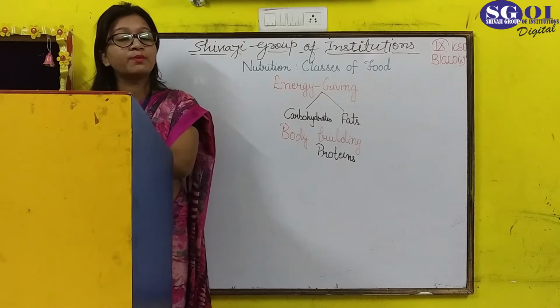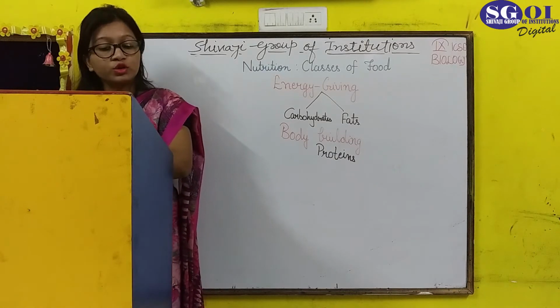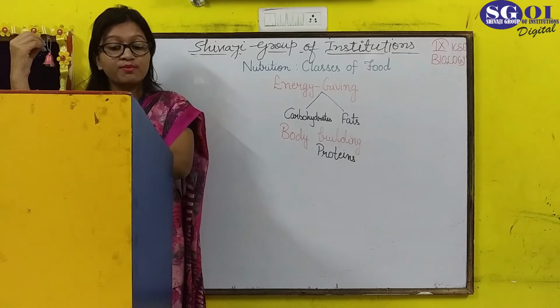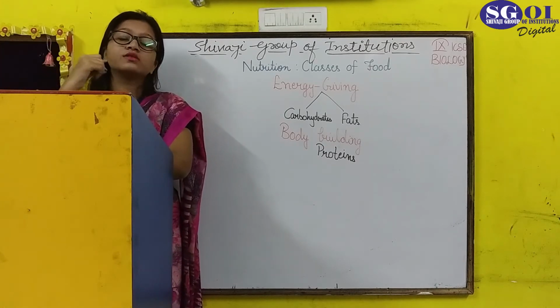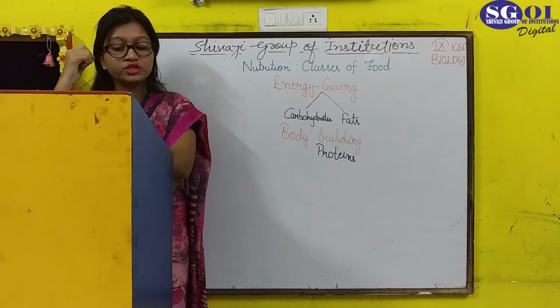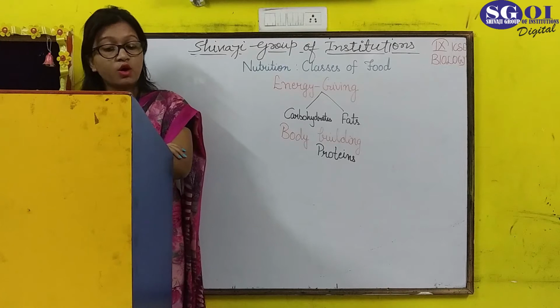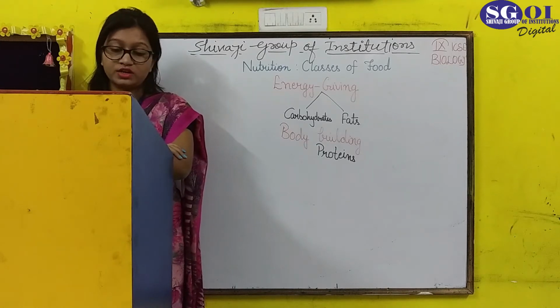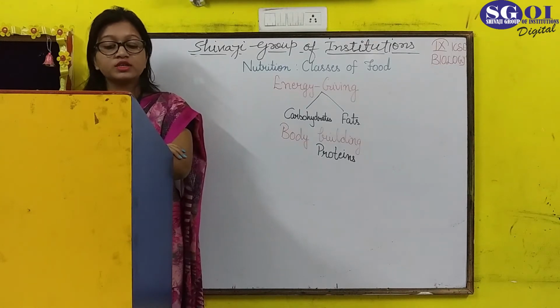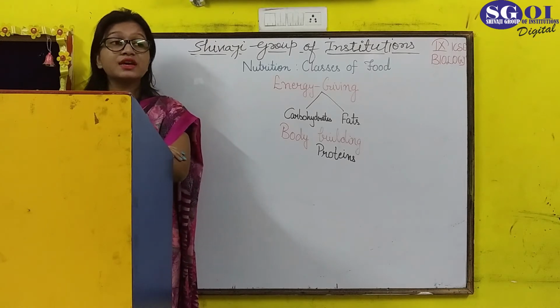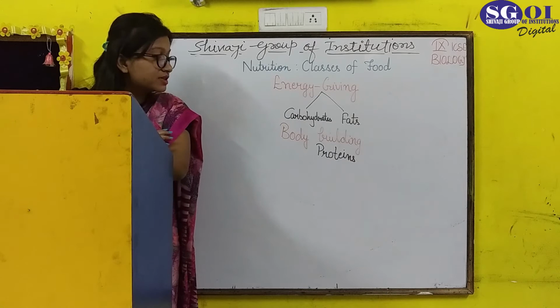That means proteins are bodybuilding or growth promoting food. Proteins are used for building muscles, skin, blood and bones. They also repair the body tissues which are worn out and provide protection from infection. Protein also serves as a source of energy if the energy need of the body is not met by carbohydrates and fats. So the basic bodybuilding thing is proteins.